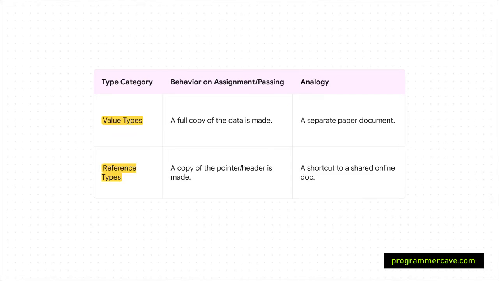So here's the bottom line, the key takeaway. For value types, you copy the actual data. Think photocopy. For reference types, you copy a pointer to the data. Think Google Doc link. The result feels totally different, but the underlying mechanic, pass by value, is exactly the same. It's all about what is being copied.